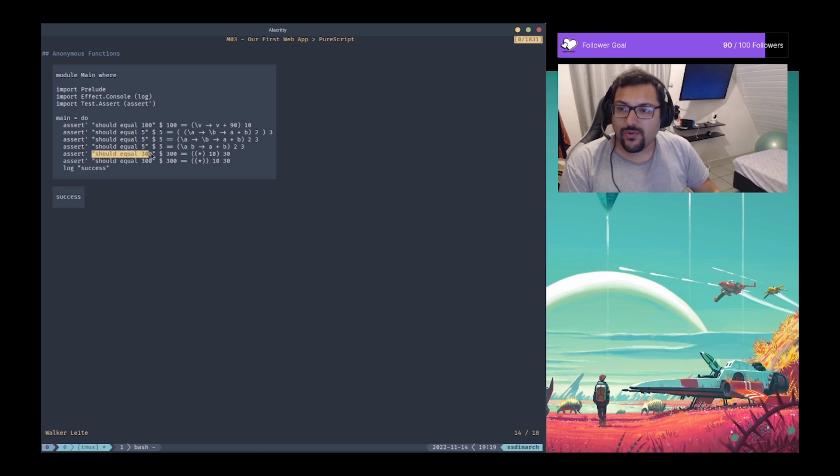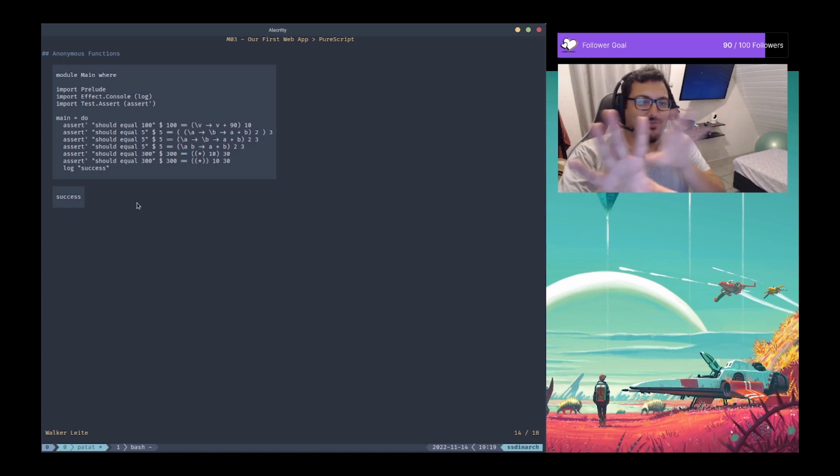Here we have should equal to 300, so 300 equal, and I'm using another way of calling an infix operator. You can just place the operator inside parentheses, okay? And you can call that operator as a normal function. So it's just the reverse of what we do with functions, right?